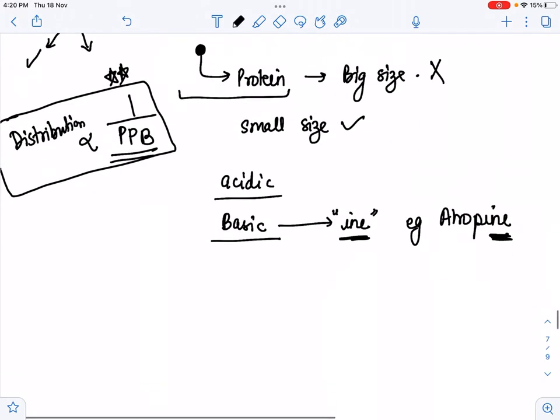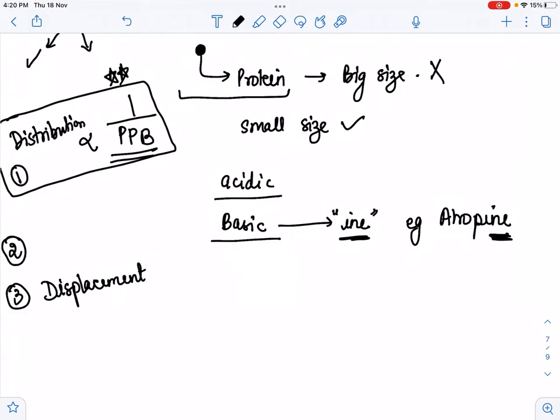Now, this is the first factor. The second factor for the distribution is that duration is increased in the plasma protein binding drugs. If there is more duration of PPB drug, then it acts as a storage form, because it is unable to reach the particular tissue. And the third one is the displacement interaction. So displacement means the drug is displaced by another drug, so that is displacement reaction.